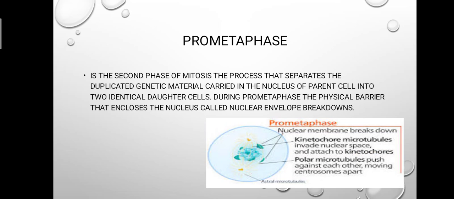Prometaphase is the second phase of mitosis, the process that separates the duplicated genetic material carried in the nucleus of a parent cell into two identical daughter cells. During prometaphase, the physical barrier that encloses the nucleus, called the nuclear envelope, breaks down.